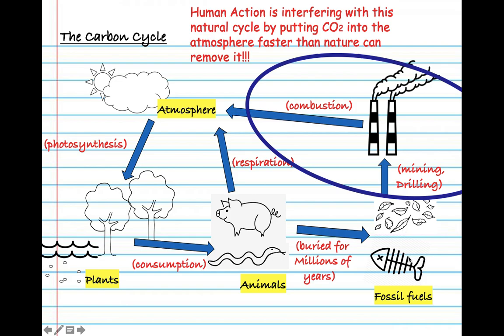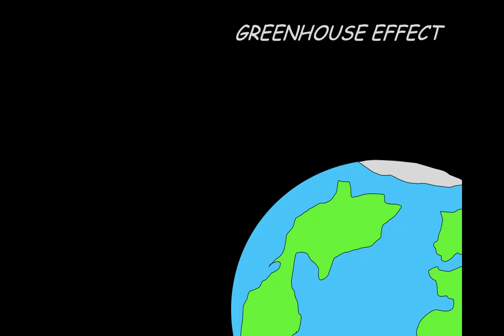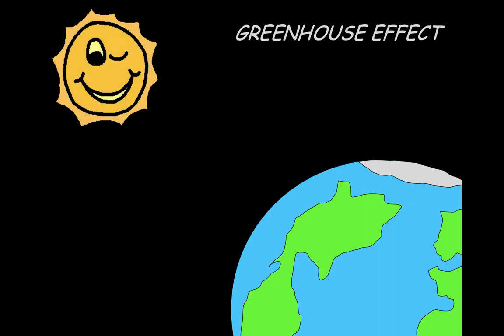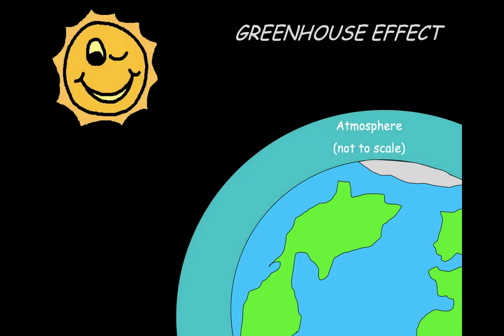But to me, it's hard to think that when you're interfering this significantly with a natural system, there isn't going to be some sort of significant repercussion. Okay, so this is how humans are currently impacting the carbon cycle. Now, the greenhouse effect is being amplified really by our burning of fossil fuels, by the way that we're interfering with the carbon cycle. The greenhouse effect you guys should know, but I'll do a quick review.